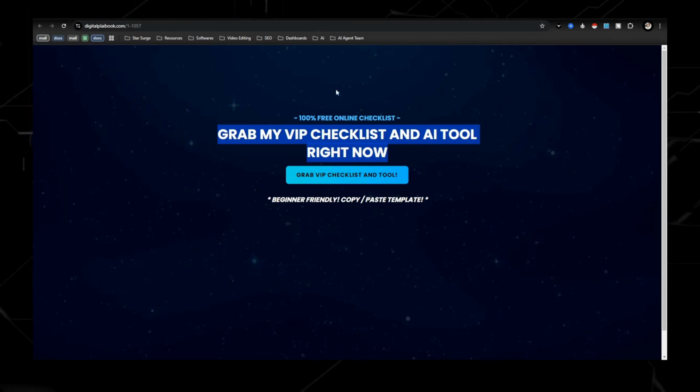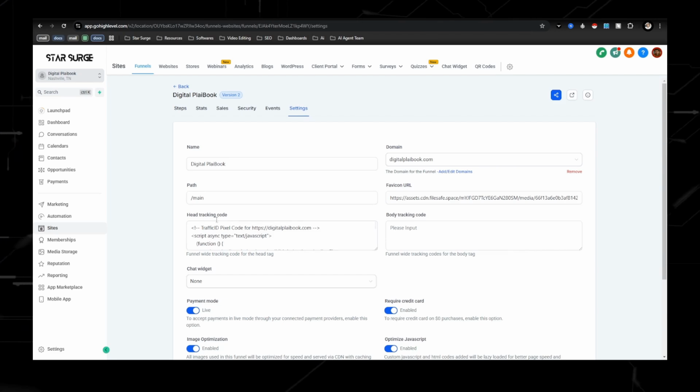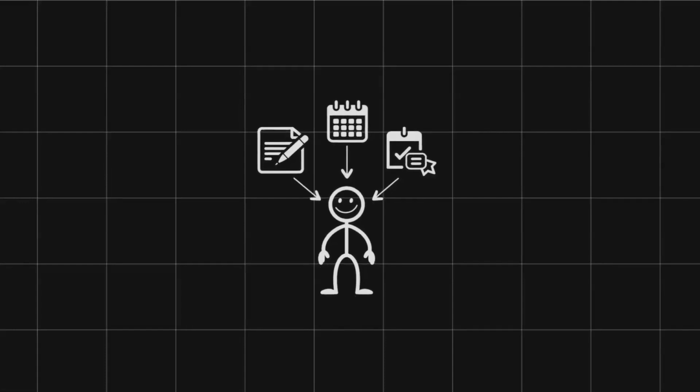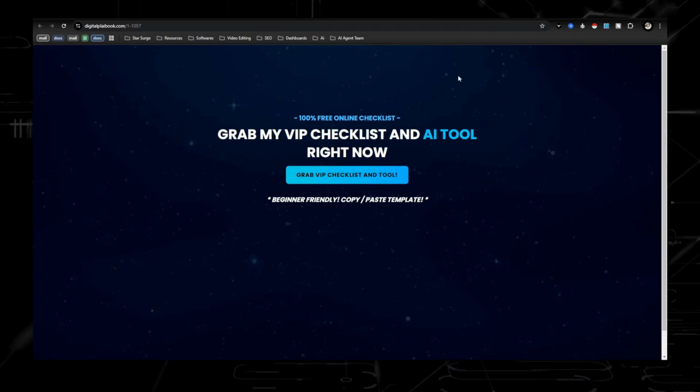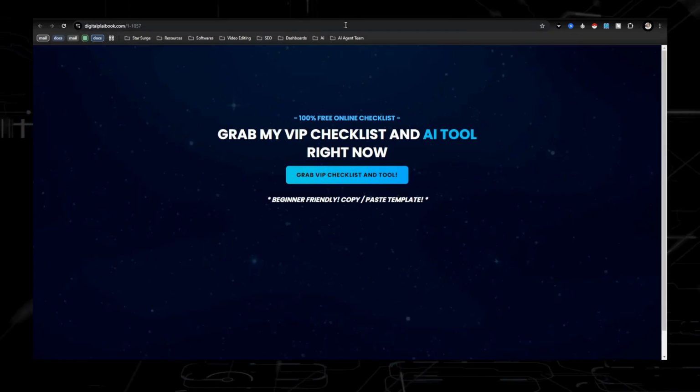So once you have this set up, when someone puts in their information like this, they will get opted in to that email sequence we just set up before.